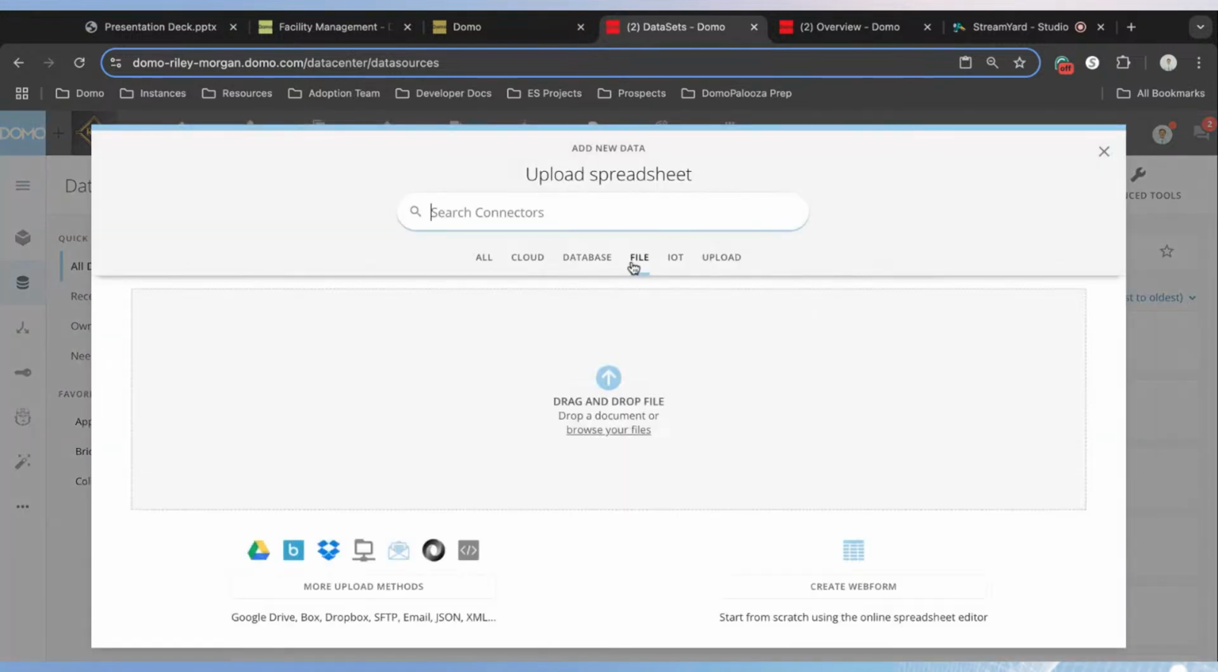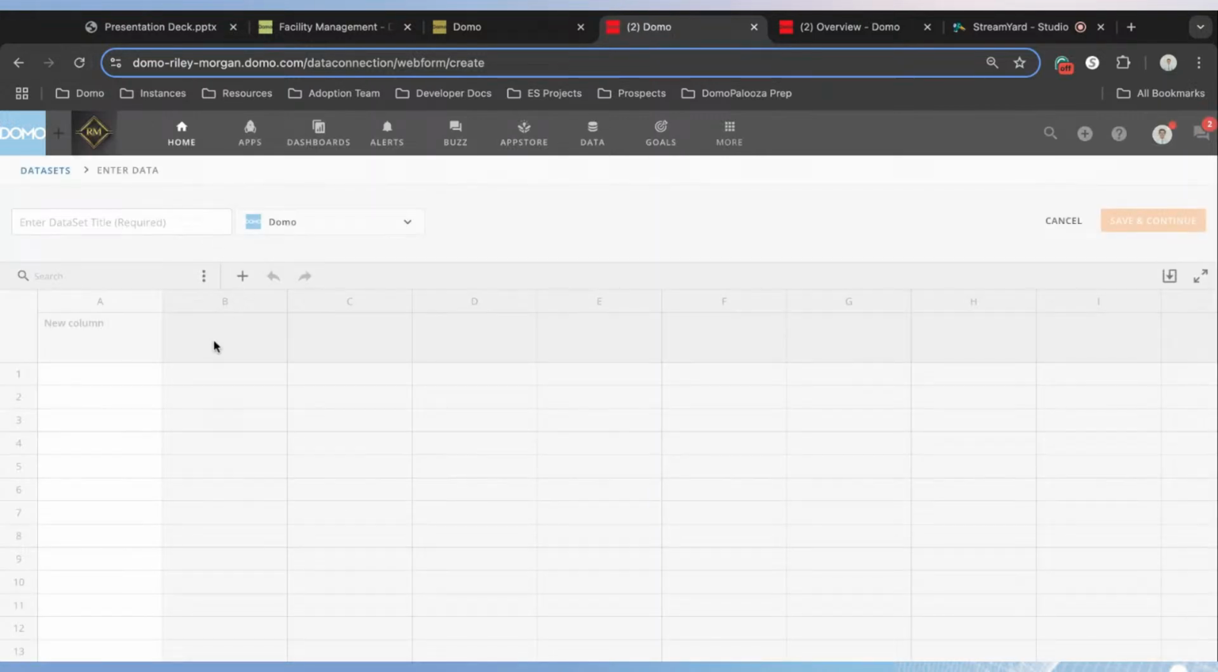We're going to upload a spreadsheet here. And at the bottom right, there's going to be this spot where you can create a web form. If it opens up to this blank page, don't worry, you can click the refresh button here. Sometimes it just takes a second to load. And so here we have our web form. This is similar to a Google Sheet or Excel document.